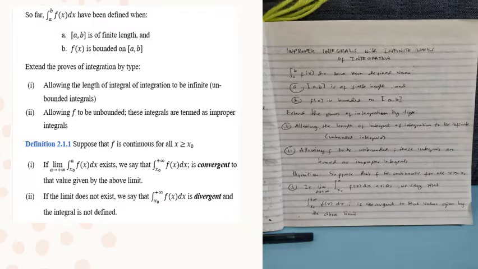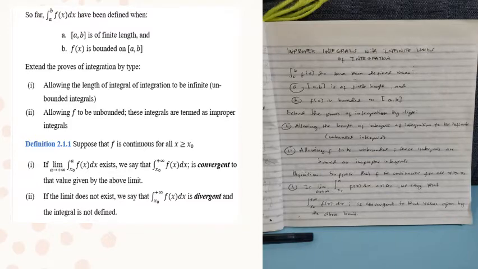Okay, so ibig sabihin nun, dito sa improper integrals, unlike doon kasi sa definite integral na na-discuss na natin sa chapter 2 na fixed yung interval. Ibig sabihin, fixed na, alam natin kung ano yung interval na given. Ibig sabihin nun, constant siya or real number. So, dito sa improper integrals is, i-extend natin dito yung definite integral na ang interval niya is an infinite interval. Ibig sabihin nun na pwedeng maging positive infinity or negative infinity yung magiging interval niya.